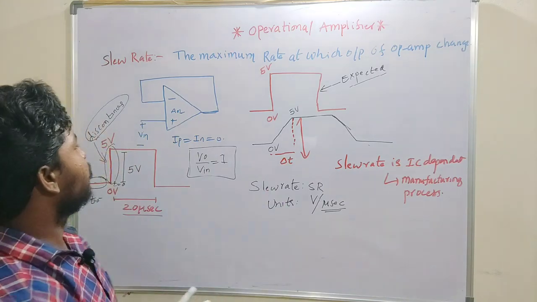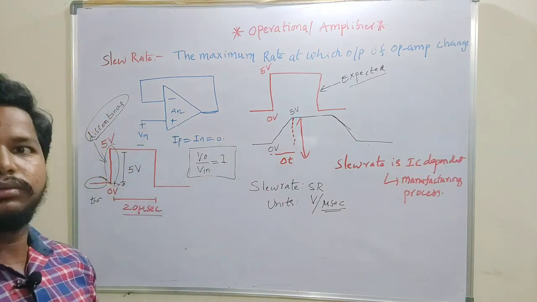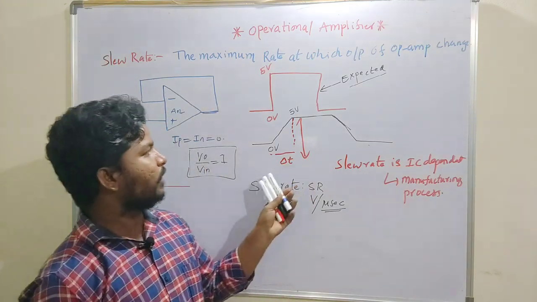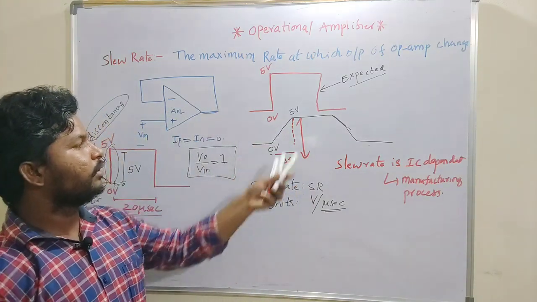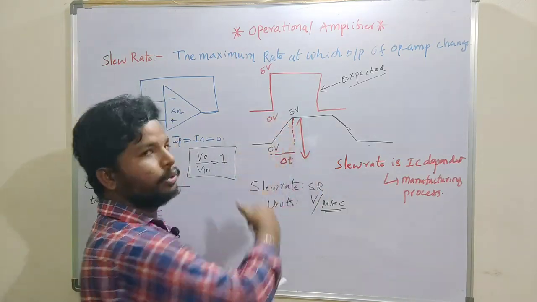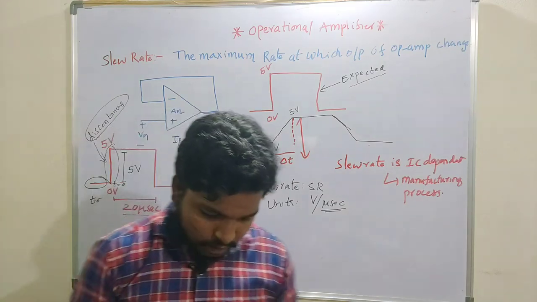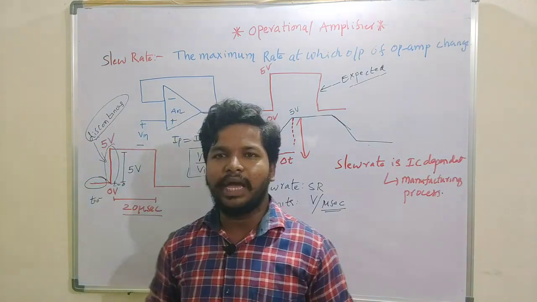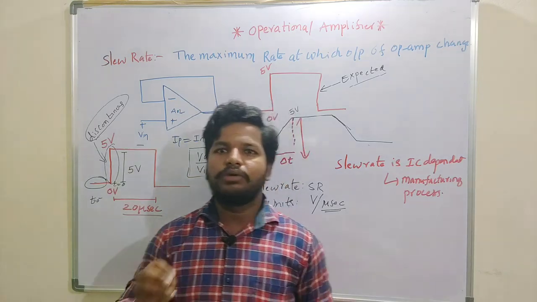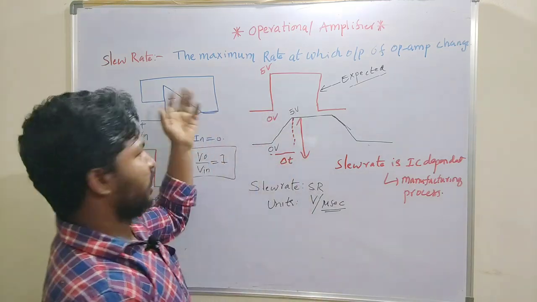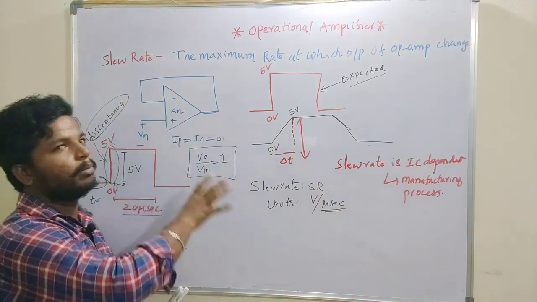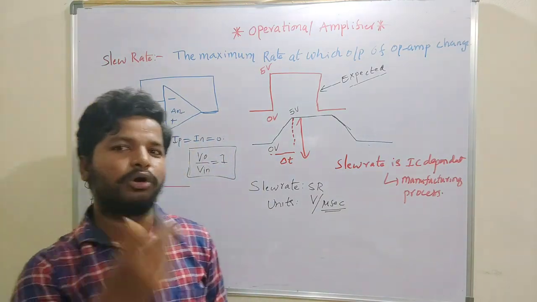Now we will discuss the reason for getting this slew rate. The slew rate occurs because of some internal capacitances, because till now we have discussed the operational amplifier as a black box. We have represented our operational amplifier as a schematic symbol having the two input terminals and the output terminal.